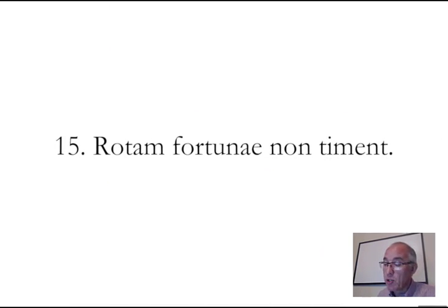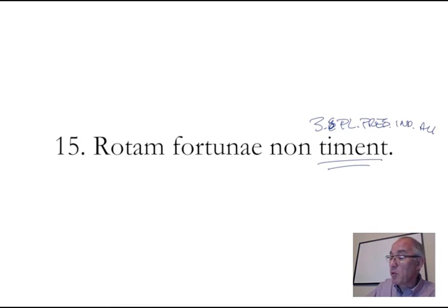15. Rotam fortunae non timent. Timent, third person plural, present indicative active. Do we have any plural nouns that can be the subject? No, we don't. So they fear, or in this case, they don't fear. Let's get non in there. They do not fear what? This accusative singular feminine thing.